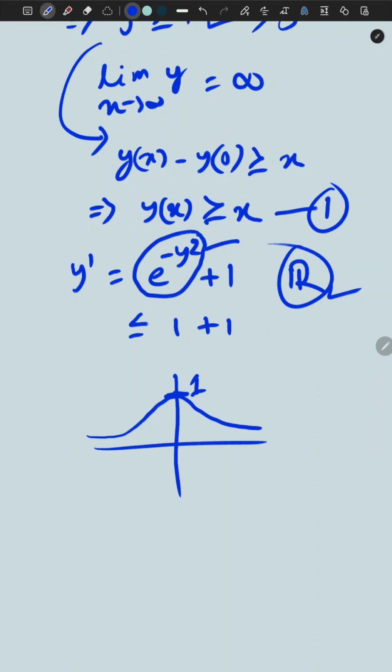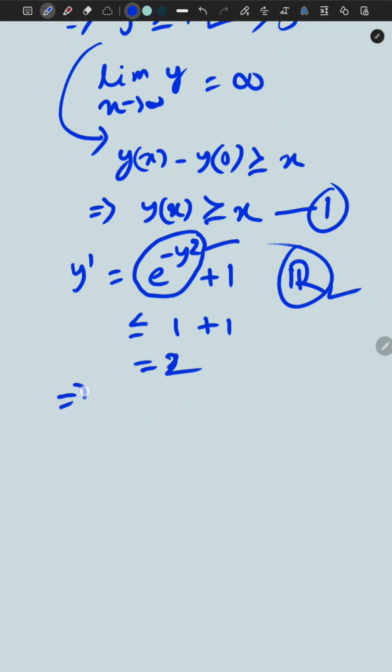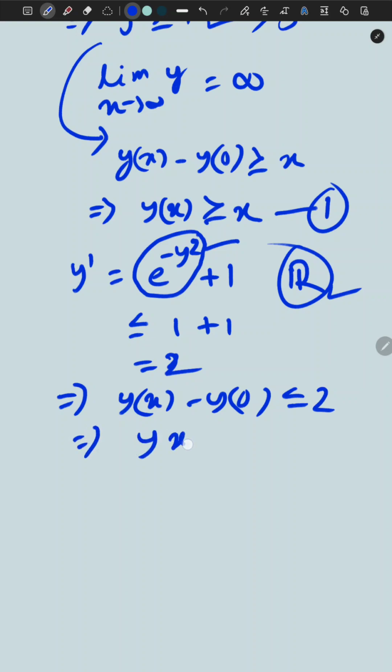So the highest value of e^(-y²) is 1, and y' is bounded by 2. If we integrate on both sides, we get y(x) - y(0) less than or equal to 2x, and y(0) = 0, so y(x) is less than or equal to 2x.